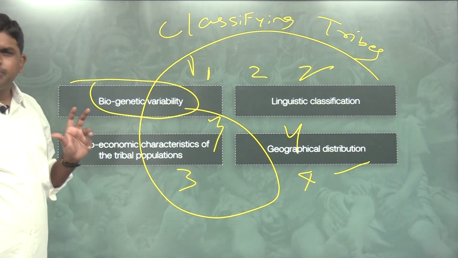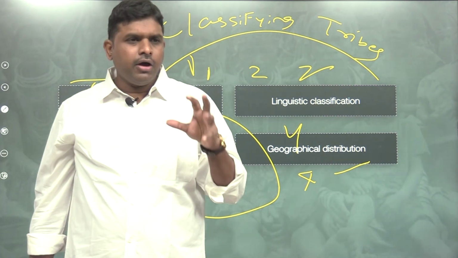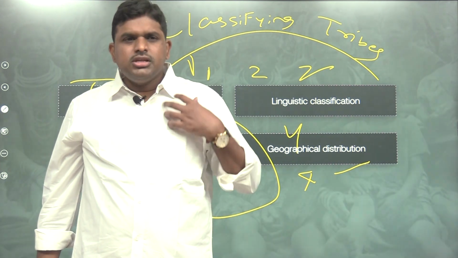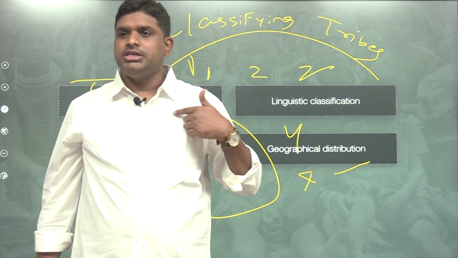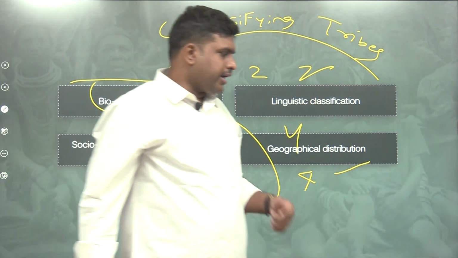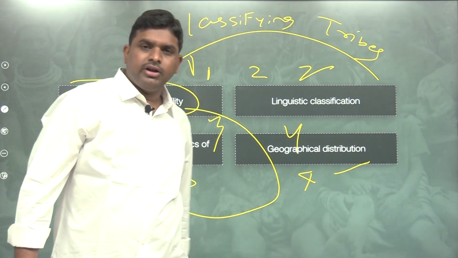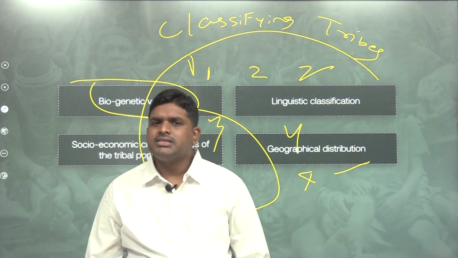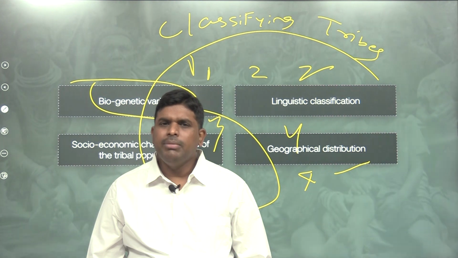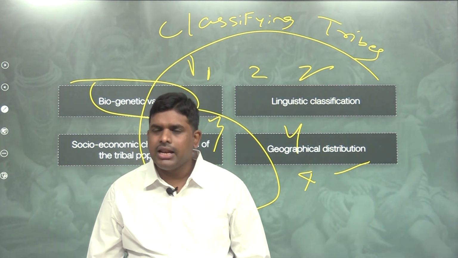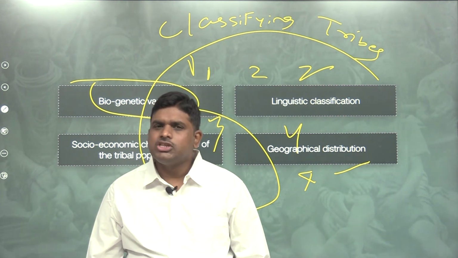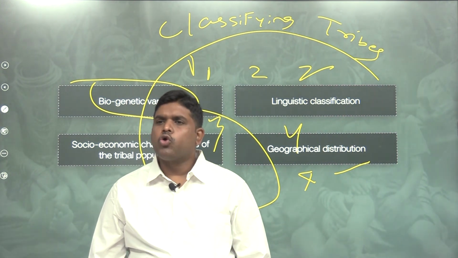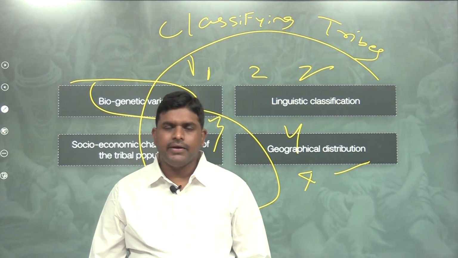Biogenetic variability. What is this biogenetic variability? A little bit of biology. This biology is mainly because of genes. I will repeat again, because every time it will repeat, so understand it. The building block of a human organism is the cell. Inside the cell there is the nucleus. Inside the nucleus there are chromosomes. The chromosomes' building block is DNA.